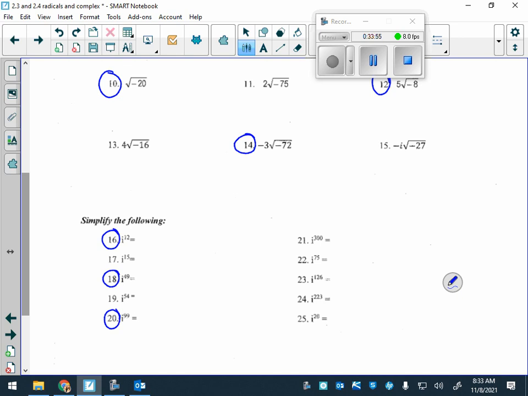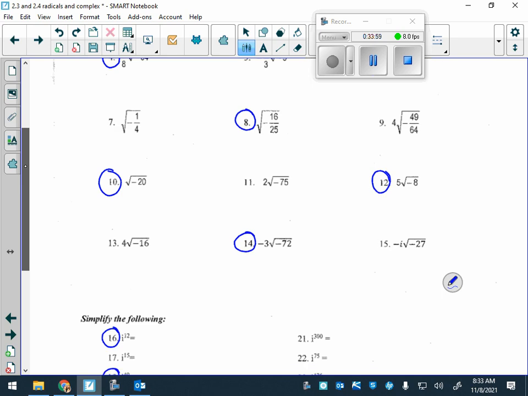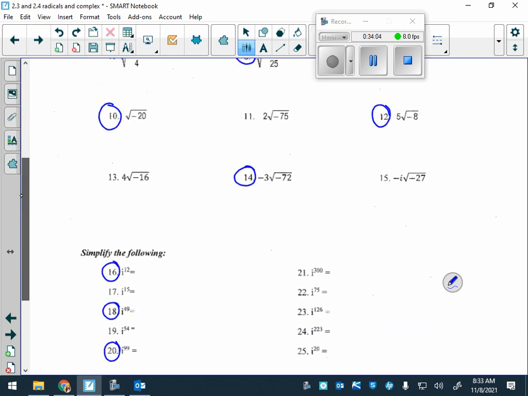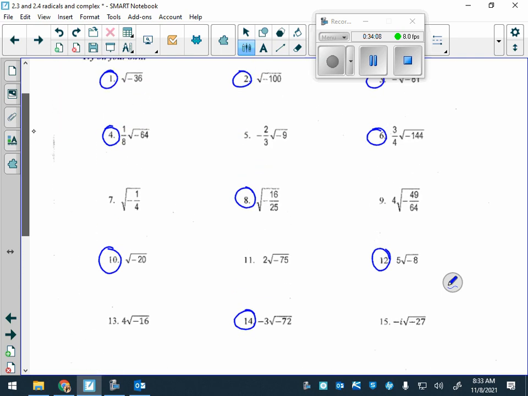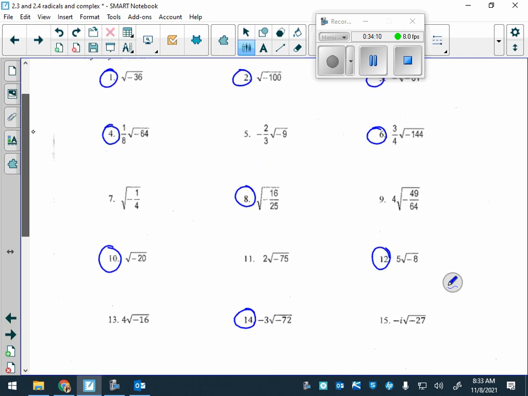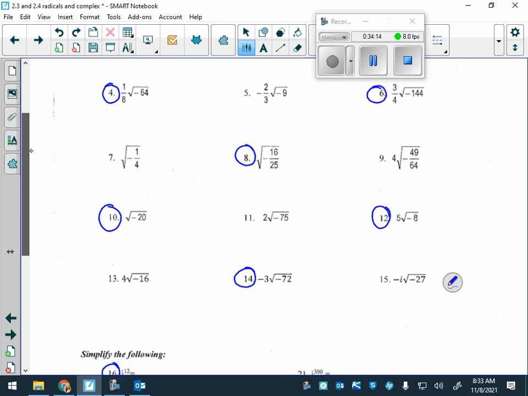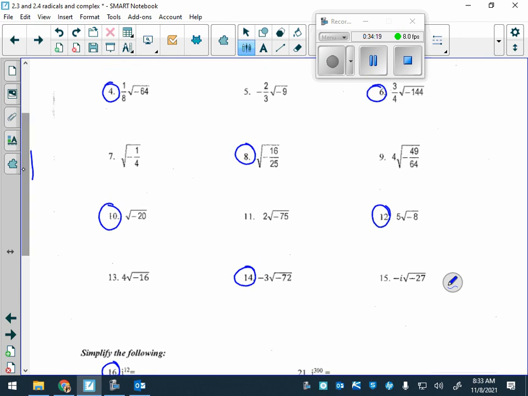We're going to go through those by the end of class. Okay. So the ones that I have circled up here on page 11 are the ones I want you to try. Yeah, Everett. Yep. Okay. 1 through 4, 6, 8, 10, 12, 14, and then 16, 18, and 20. Okay. I want you guys to try those. We will go